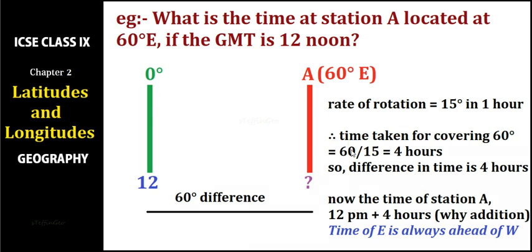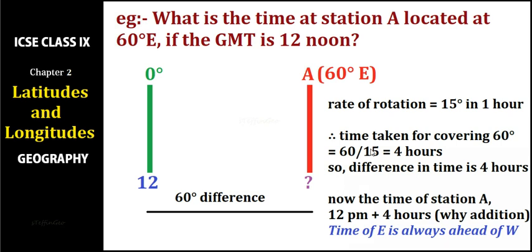Now how can we find out the time? It's very simple. We know that in 1 hour it covers 15 degrees. In that case, how much time will it take to cover 60 degrees? To find this, we simply divide 60 degrees by the rate of rotation, that is 15.